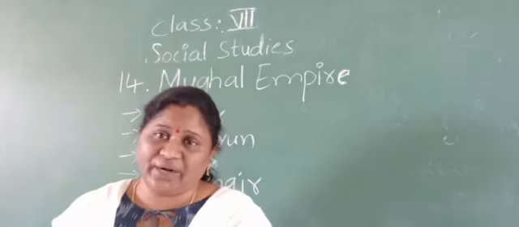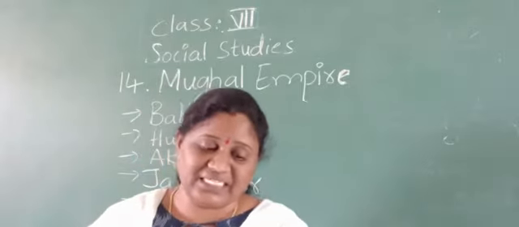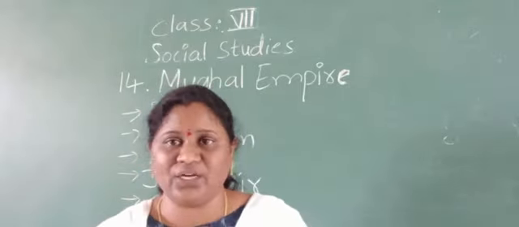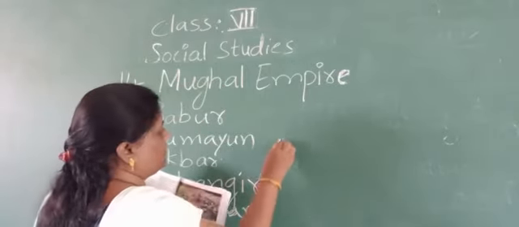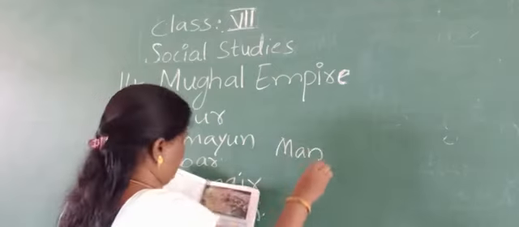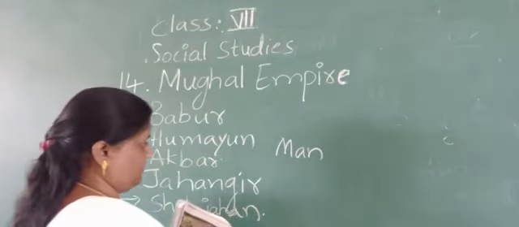Those who joined the Mughal empire were enrolled as Mansabdars, or rank holders. Mansabdar means whoever joined the Mughal services.